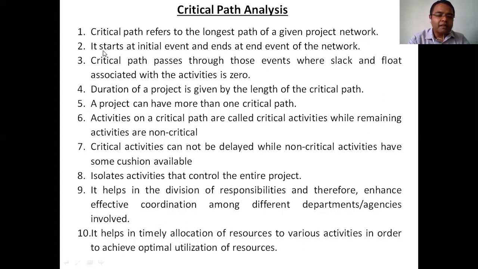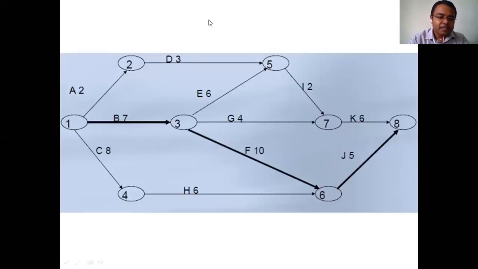The critical path starts at the initial event and ends at the end event of the network. It always starts with the first event. I have given the numbering, first event, and it ends with the last event.